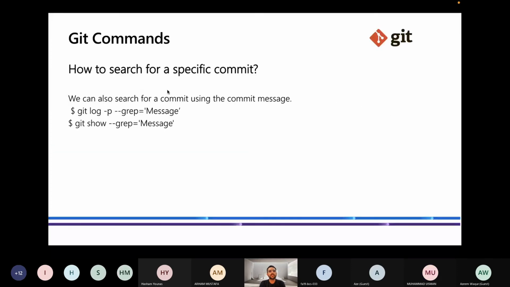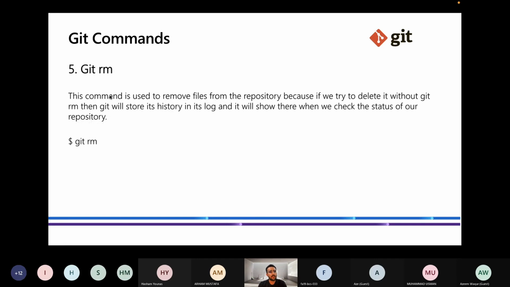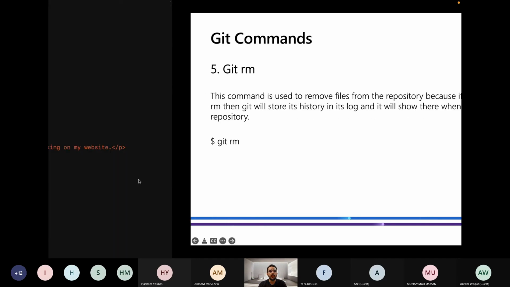I have written all of these commands here. Basically both of these commands show the SHA, but they use different approaches. The git log -p command will show it in detail, and the git show command will give you a little bit of information about that SHA. Let's move forward. Okay, so next we have git rm.